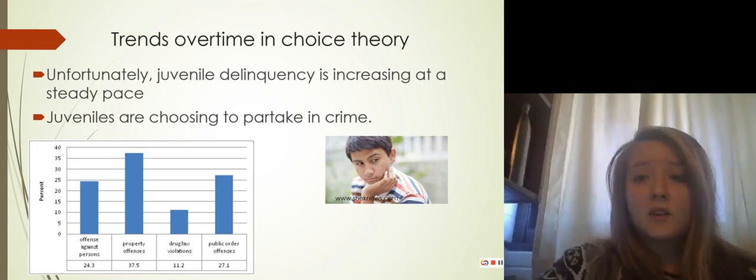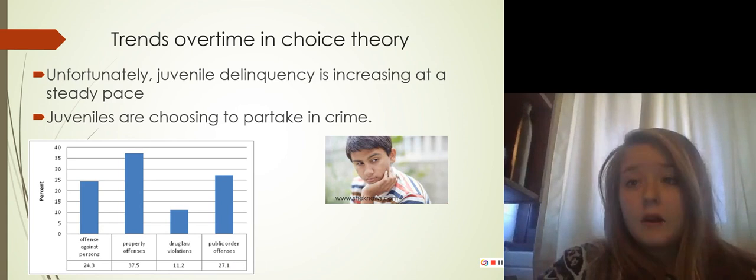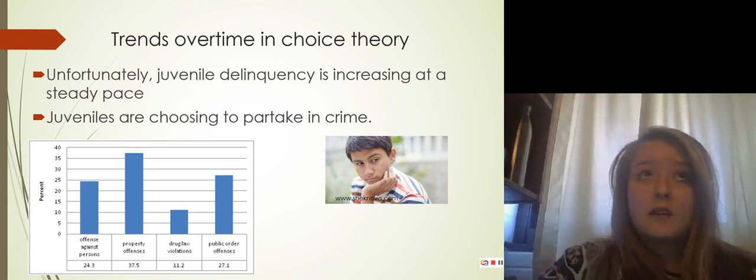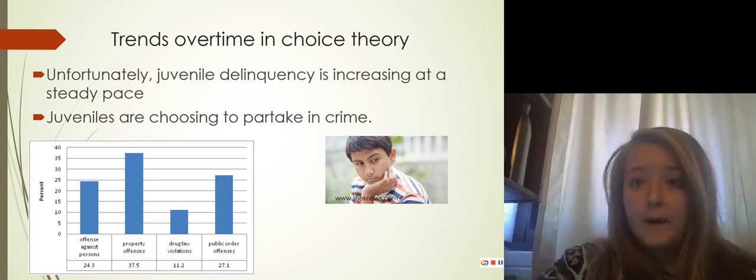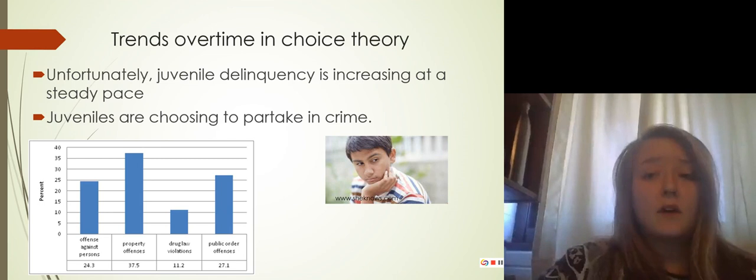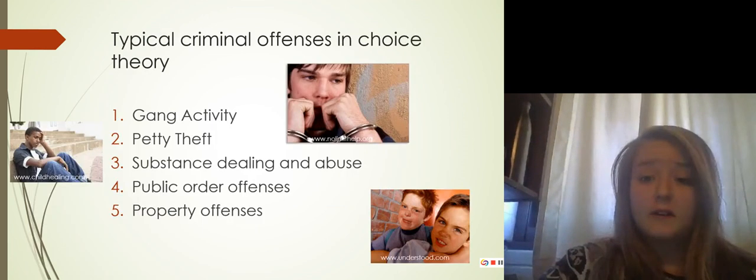However, as seen in the chart, it is clear that some crimes against persons and property crimes have increased a great deal, more so than in decades prior. Juveniles are choosing to commit crime, possibly to gain street credentials, as mentioned prior. While it is a positive that drug offenses amongst juveniles are going down, it is still unfortunate that public order, crimes against persons, and property crimes are on the rise. No matter the severity of the crime, juveniles are still choosing to commit crime at increasing rates.